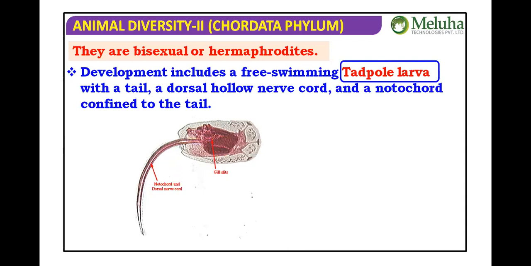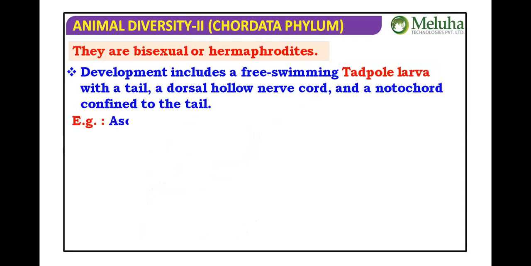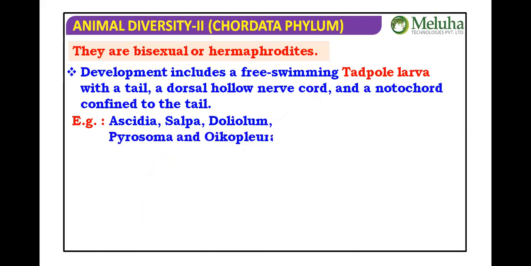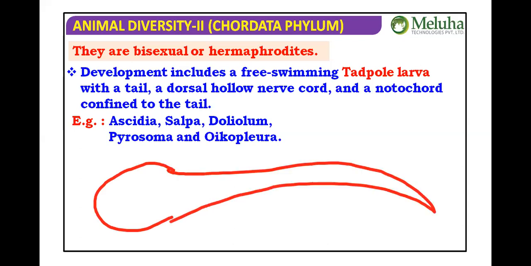It has a notochord, numerous pharyngeal gill slits, a dorsal tubular nerve cord, and a post-anal tail. All of them are present, and this larval form is well developed when it becomes free living and free swimming, containing all the chordate characteristic features.